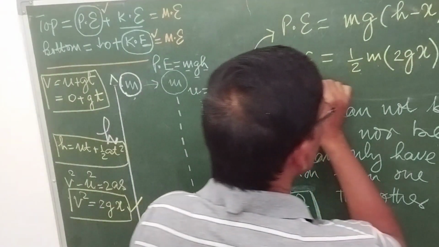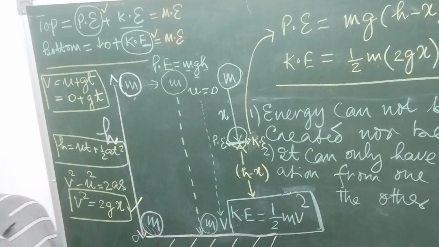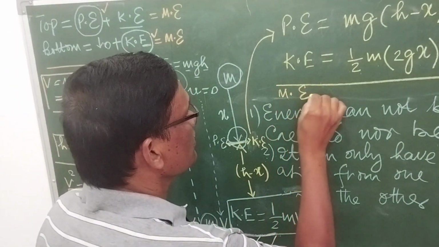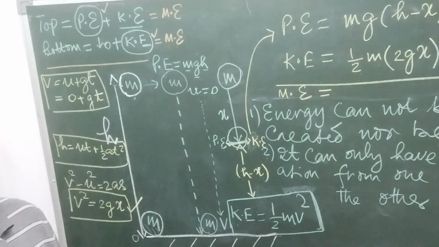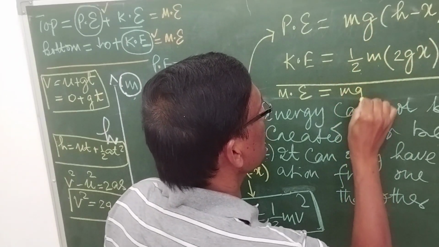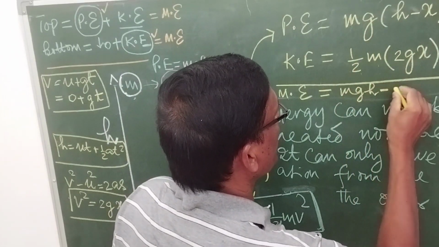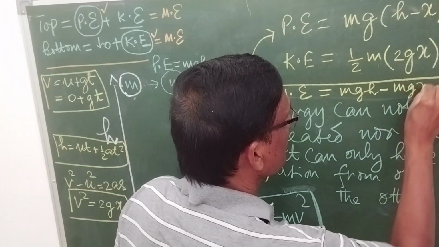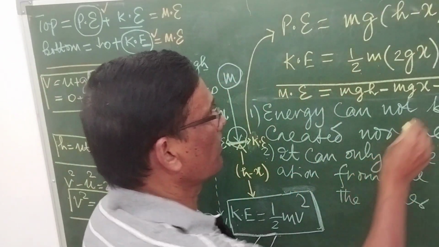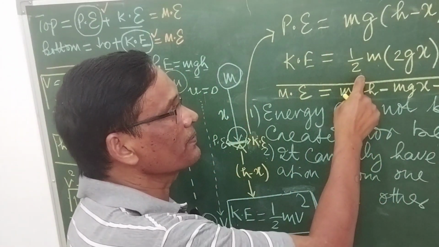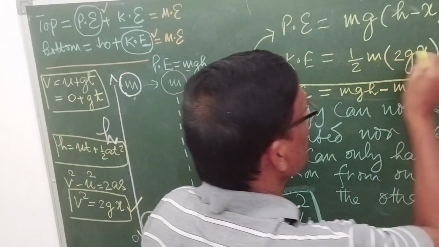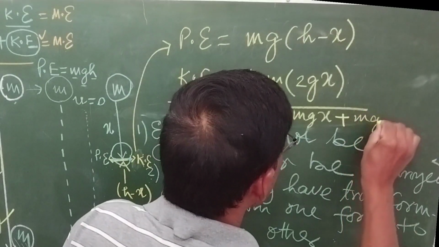So sum total energy, that is the mechanical energy, is equal to how much? mgh minus mgx plus half m 2gx. 2 and 2 you can cancel out and you will be getting mgx.